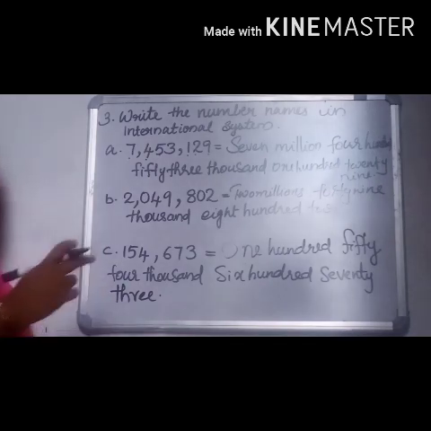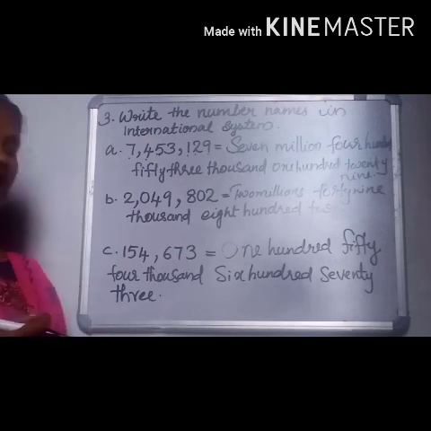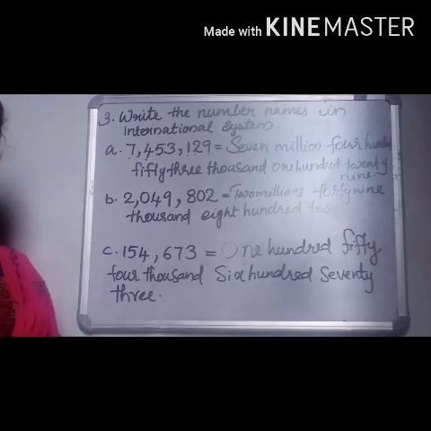All of you clear this much? Students, in textbook D and E, two questions are there in textbook. You have to practice yourself.